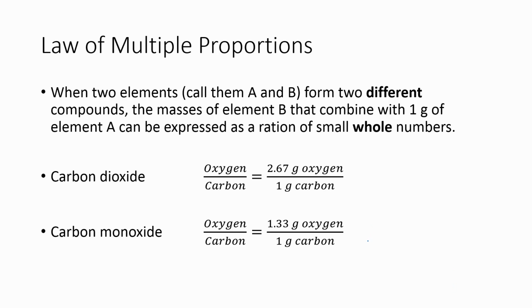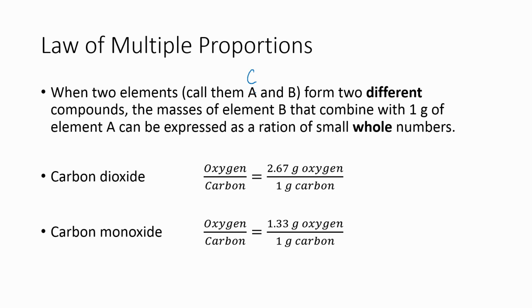Now, the law of multiple proportions is kind of interesting here. That says when 2 elements, let's call them A and B, form 2 different compounds, the masses of the element B that combine with 1 gram of element A can be expressed as a ratio of small whole numbers. Okay, so we have carbon dioxide and carbon monoxide to kind of look at this idea.